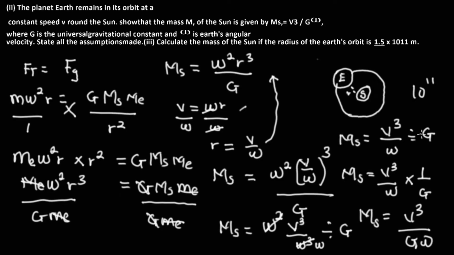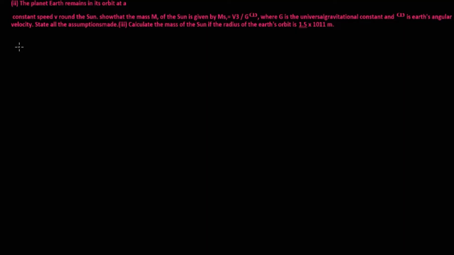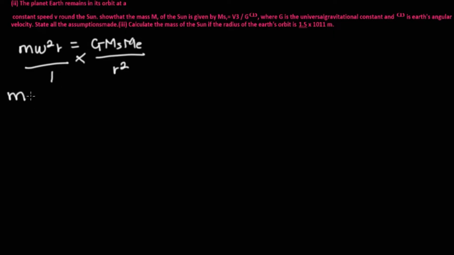Let me clear up the space. So from the relation that says that centripetal force, which is m w squared r, is equal to the gravitational force, which is G, mass of the sun, mass of the earth, divided by r squared. So we're going to cross multiply, which is going to give us that the centripetal force multiplied by r squared is equal to G Ms Me.